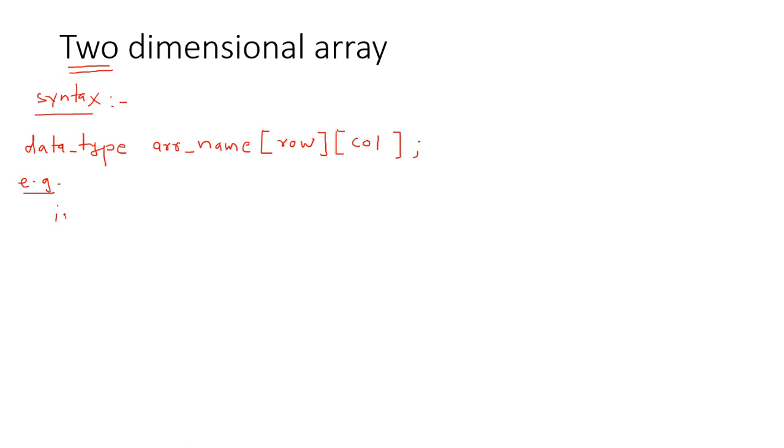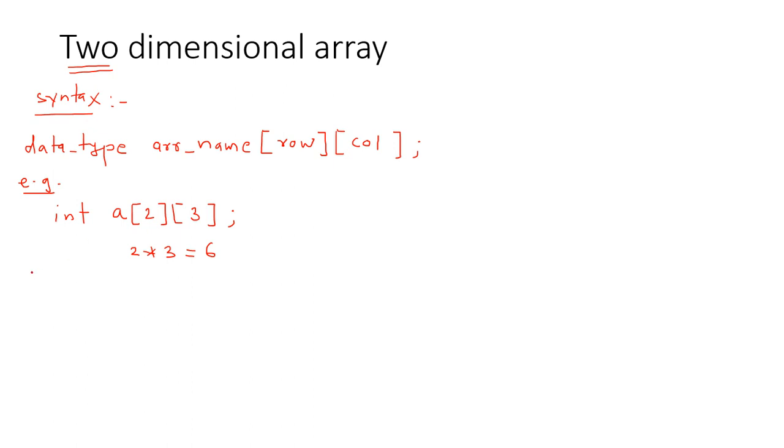Now let us take an example. Data type, let us take int. Name of the array as a2. That means I need to create 2 rows and 3 columns. So the size of the array is 2 by 3, 2 rows and 3 columns. That means it contains 2 into 3, that means 6 elements. So this is the declaration of the array.